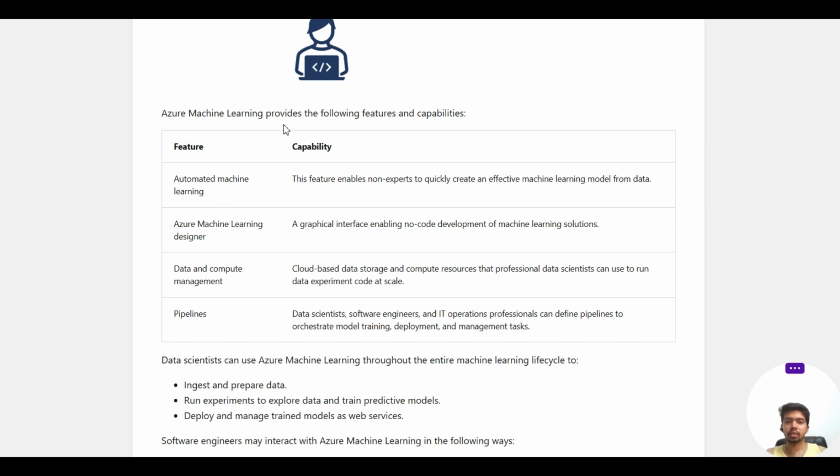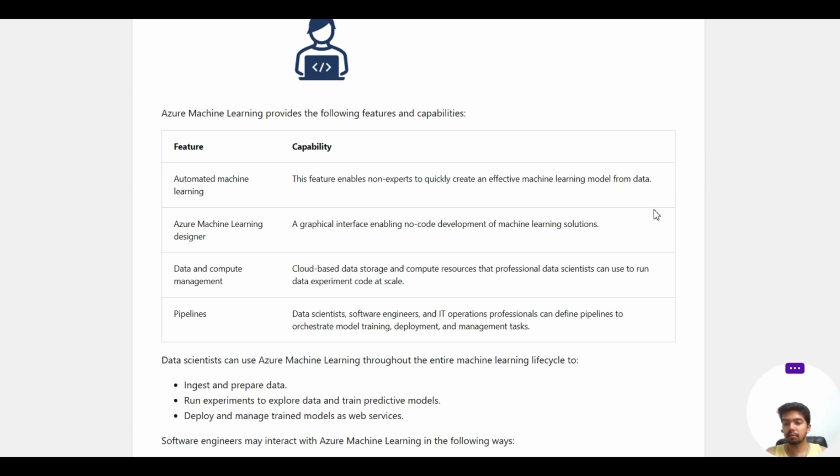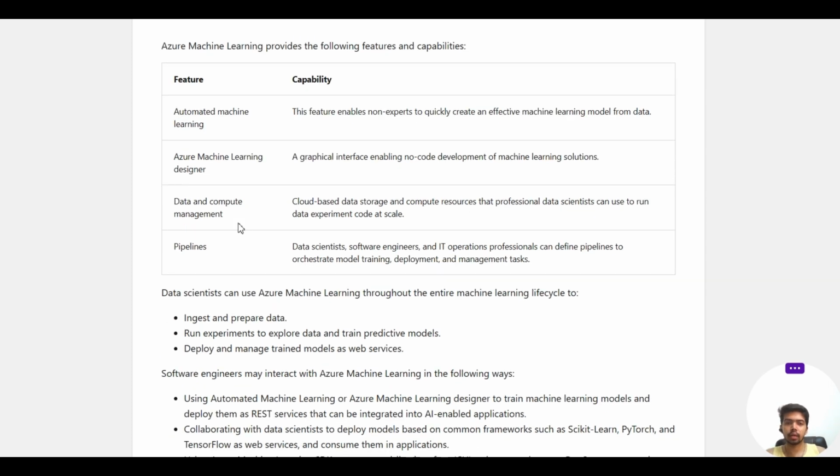So Azure Machine Learning provides the following features and capabilities. The first feature is automated machine learning. This feature enables non-experts to quickly create effective machine learning models from data. A person who is not even that familiar with machine learning can create their own models. Azure Machine Learning designer provides a graphical interface enabling no-code development of machine learning solutions. It has a graphical interface where you don't need to know the code, and then you can build the machine learning solution which you want to apply.